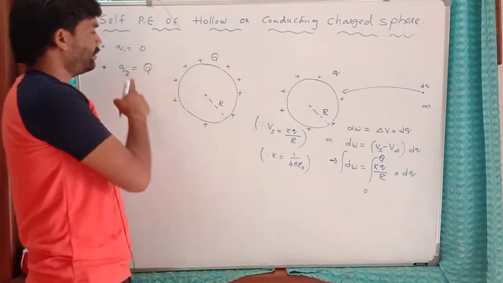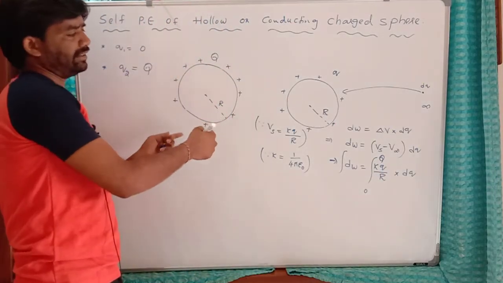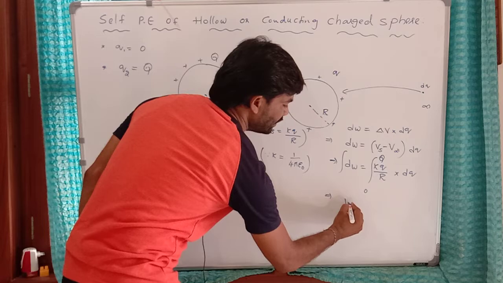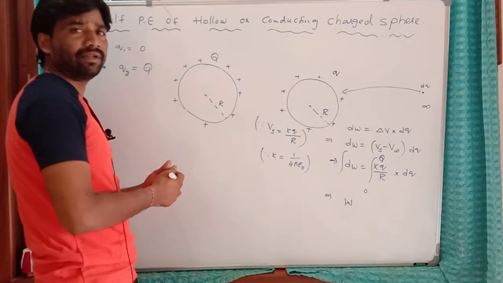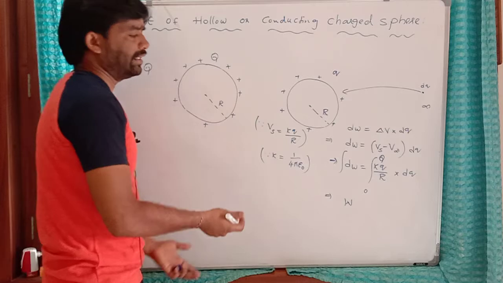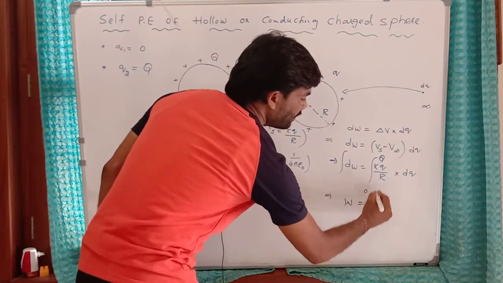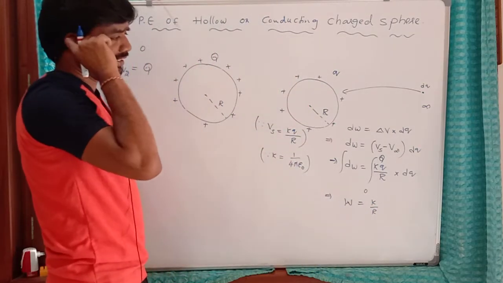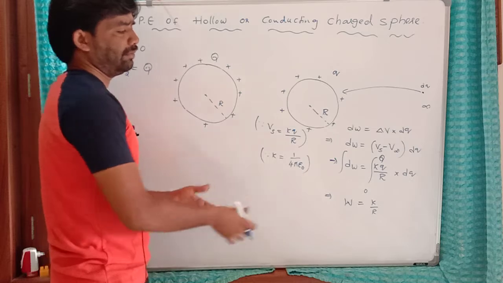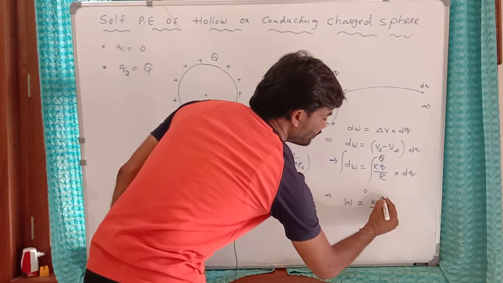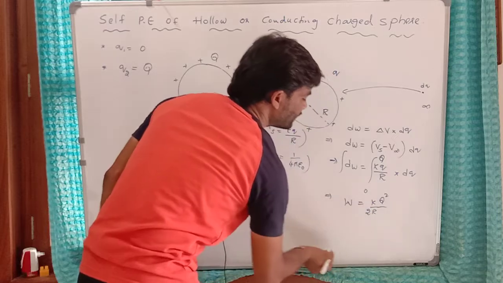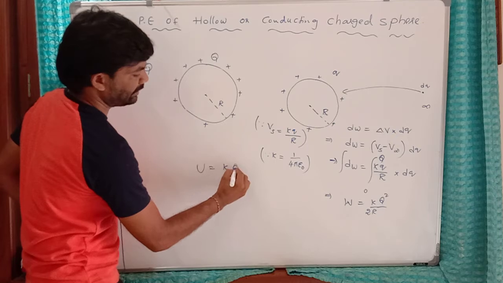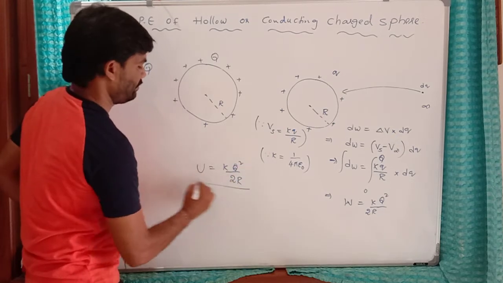Now integrate this to get the total work done to bring the charge from 0 to q. The limits of charge are from 0 to q, as we are creating this charged body up to charge q. The integration of dw is the total work done or total energy to be spent. k by r is constant, and the integration of q dq is q square by 2. Applying the limits, directly you can write q square by 2. This is the self energy. Self energy is kq square by 2r.